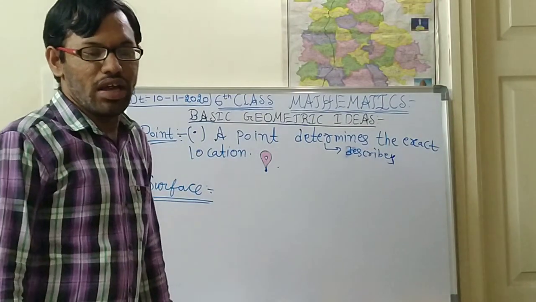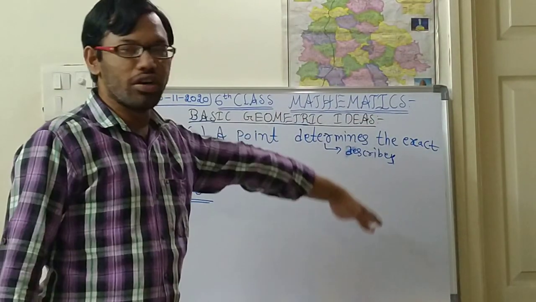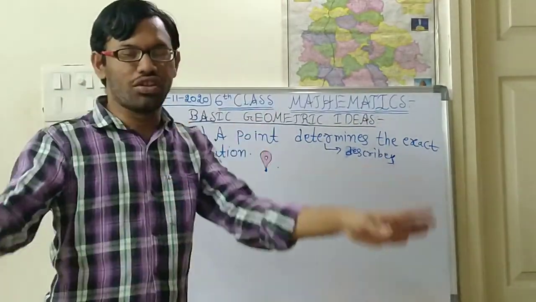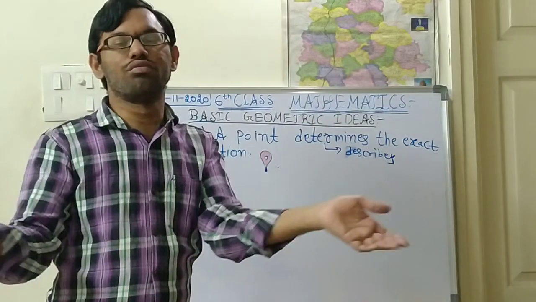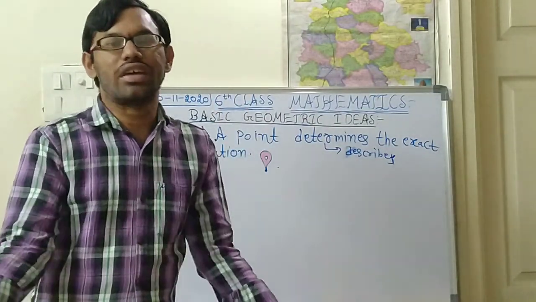What will we call a surface? Surface means, see children, this board is a surface. The wall is a surface, so in your house your walls are surfaces. The classroom board is also a surface. The table is also a surface.